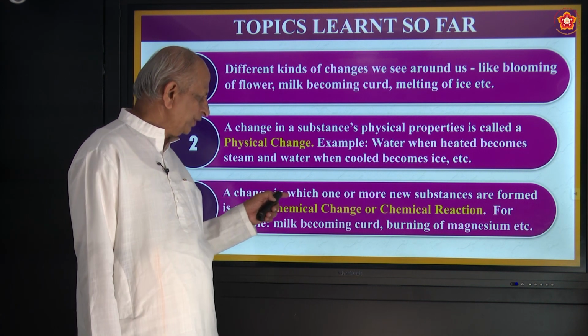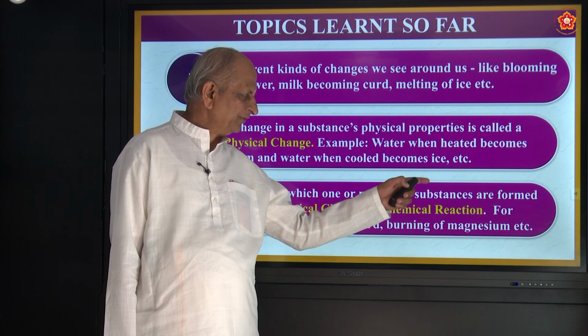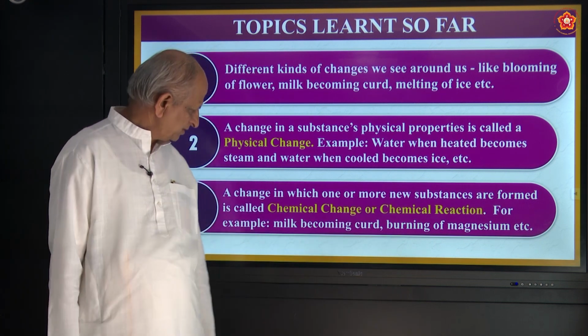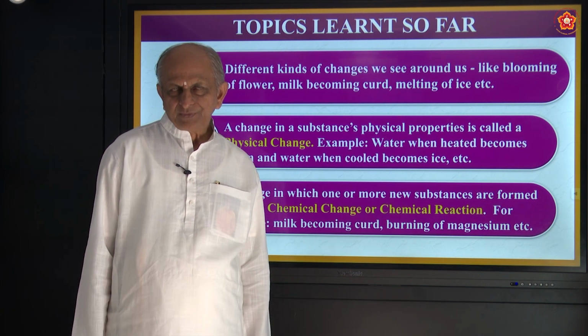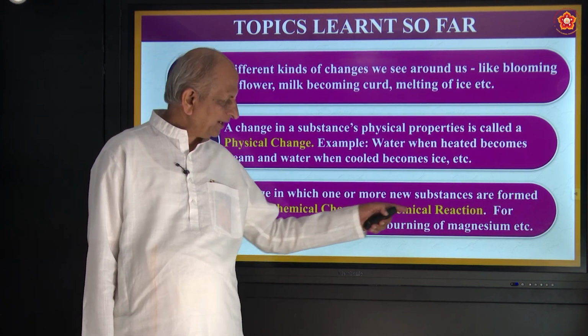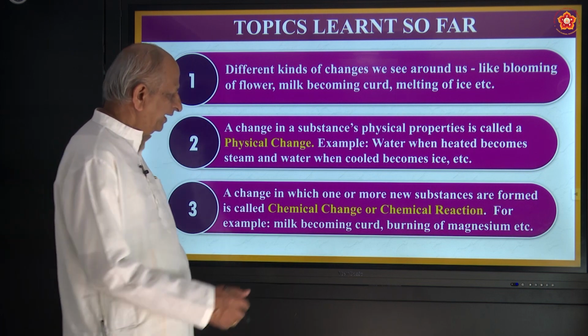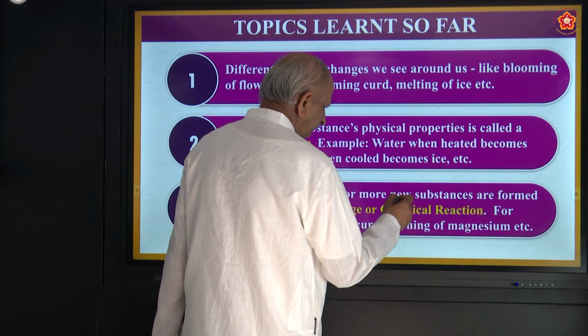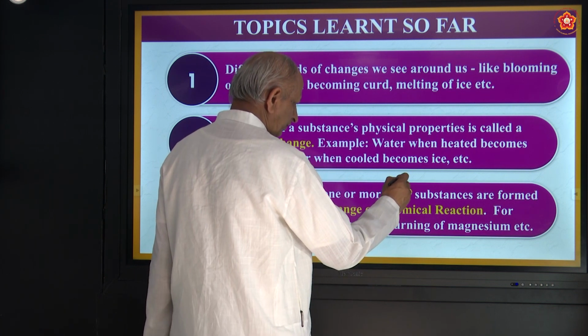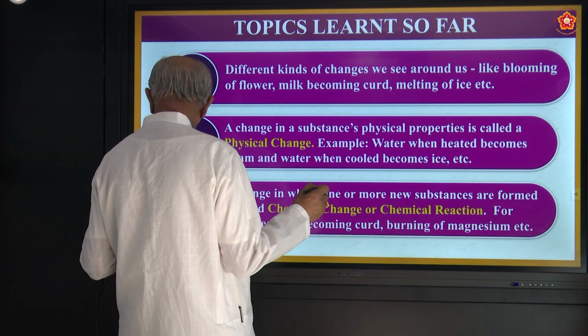Whereas a change in which one or more new substances are formed is called a chemical change. The other name is chemical reaction. Here you find some new substance formed.